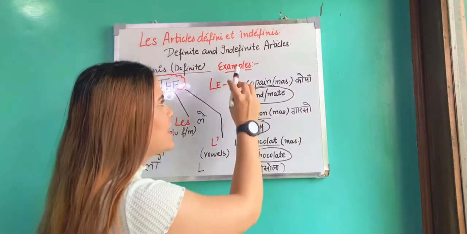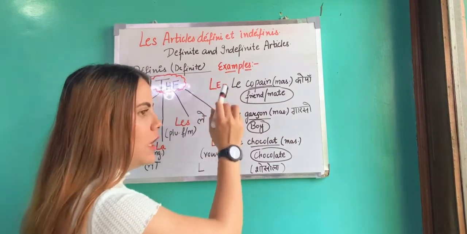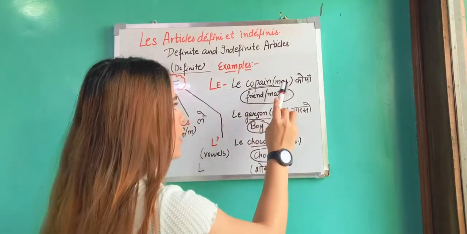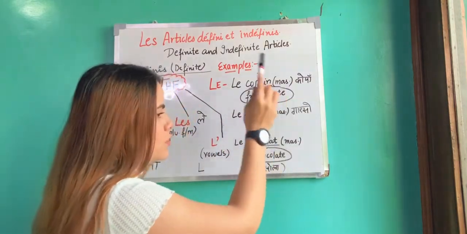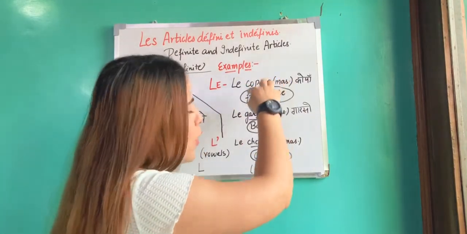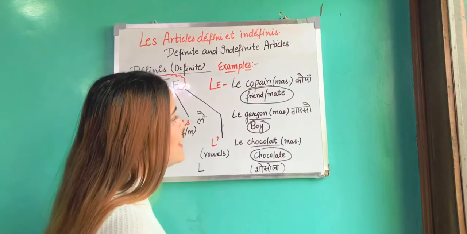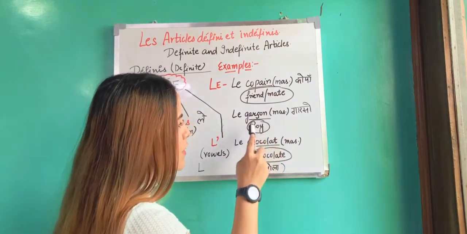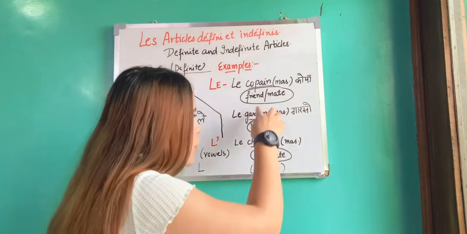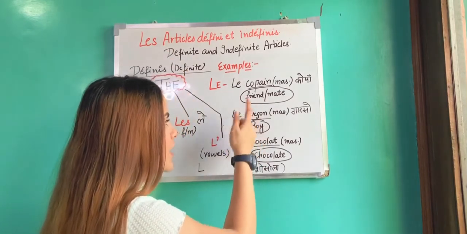So I am giving a few examples of le, that is masculine singular. The meaning of le is the in English. Le copain. The meaning of this whole word is friend or mate. This particular word is masculine, that is why we write le. And the second example is le garçon. The meaning of garçon is boy. This particular word is masculine, that is why we write le in front of the garçon.